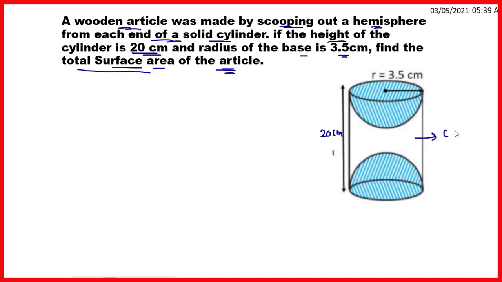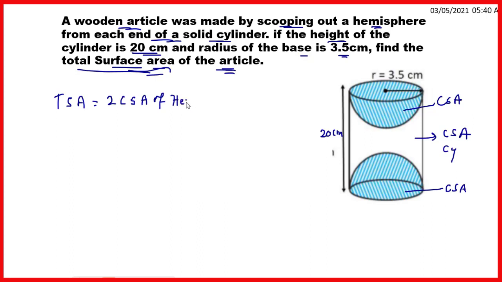So friends, the total surface area will be what? The curved surface area of cylinder plus curved surface area of this hemisphere plus curved surface area of this hemisphere. It means twice the curved surface area of the hemisphere plus curved surface area of cylinder, that will give the total surface area. So the total surface area is equal to twice into curved surface area of hemisphere plus curved surface area of cylinder.